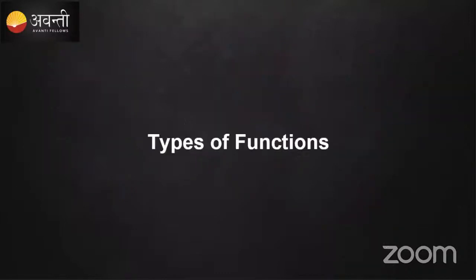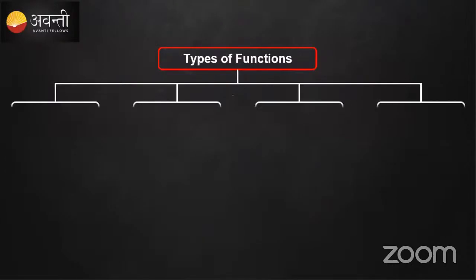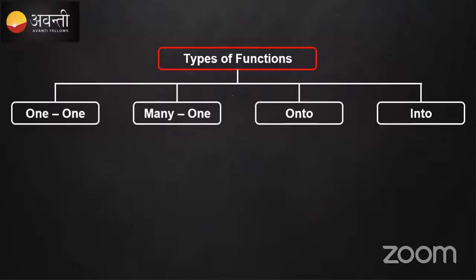Yeah. So now let's move on and welcome to the 12th class functions chapter. Last time we were discussing the types. We can also call it the classification of the functions. I'll brief about what types of functions are available. We can classify them into these four types: one-one function, many-one function, onto function, and into function. Let's understand these one by one in today's class. The one-one and many-one are opposite to each other, and onto and into are opposite to each other.